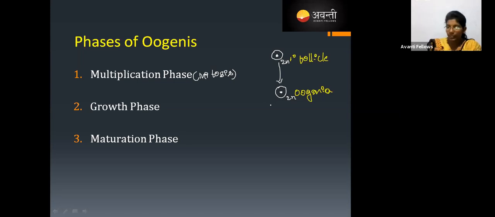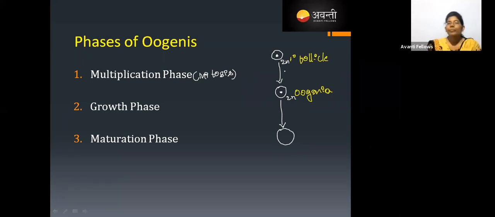Next, what happens? This oogonia undergoes the growth phase. If it undergoes the growth phase, it is going to accumulate the nutrients and increase its size.